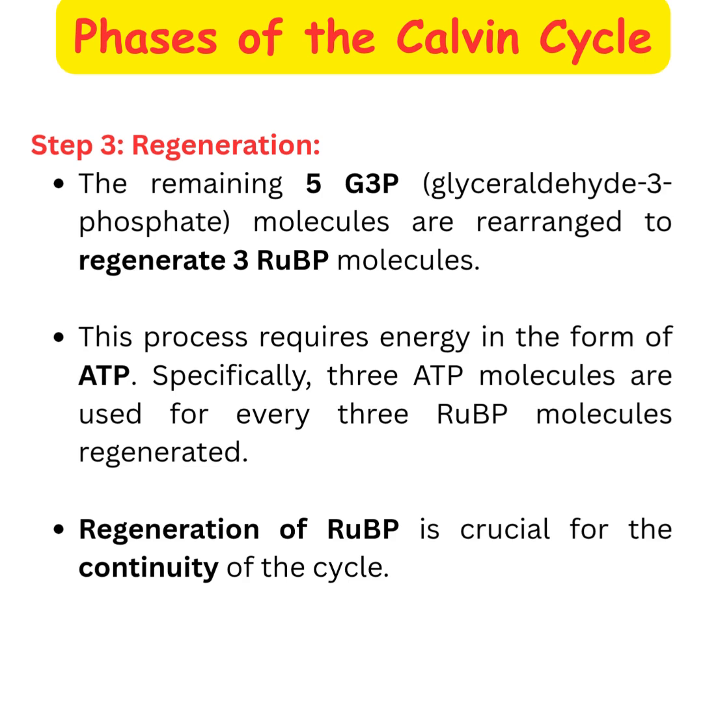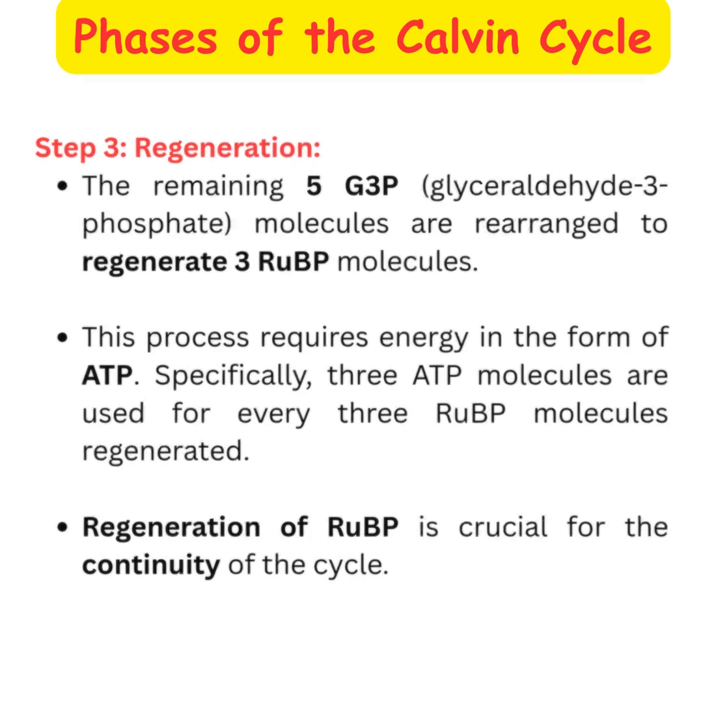Step 3. Regeneration of RuBP. The remaining 5 glyceraldehyde 3-phosphate molecules are rearranged to regenerate 3 RuBP molecules. This process requires energy in the form of ATP. Specifically, 3 ATP molecules are used for every 3 RuBP molecules regenerated. Regeneration of RuBP is crucial for the continuity of the cycle.